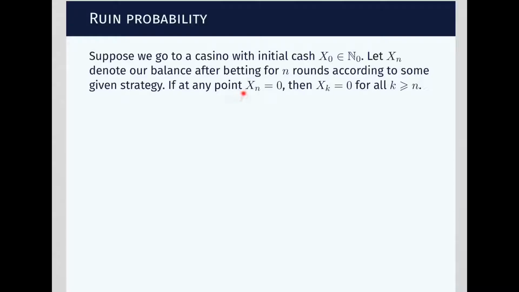If at any point our balance is 0, then our balance remains 0 forever after, because the casino does not take bets from customers that are bankrupt. And suppose we wonder what's the probability that this event occurs. What's this event? Well, that eventually we get 0 balance.